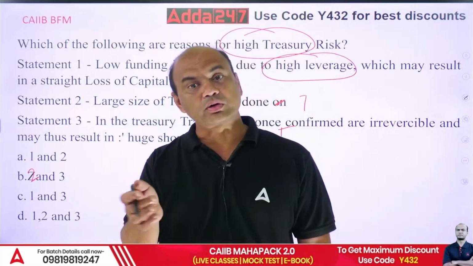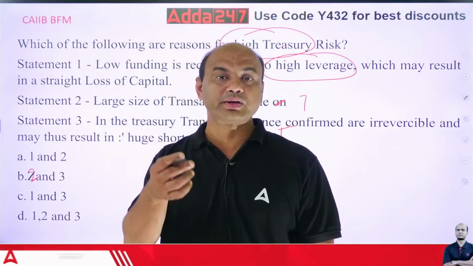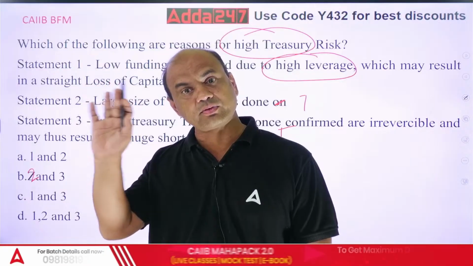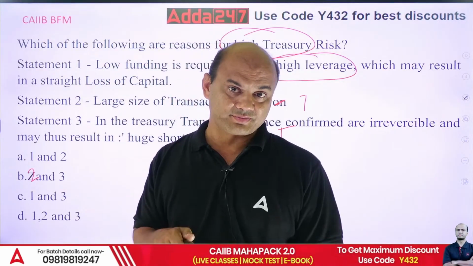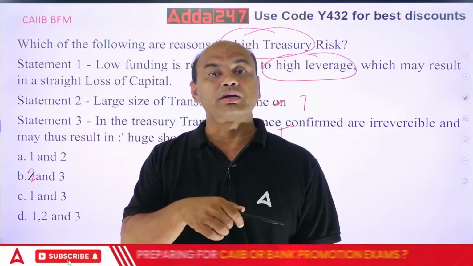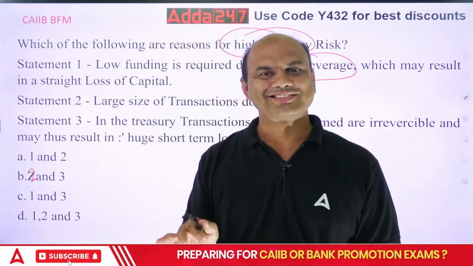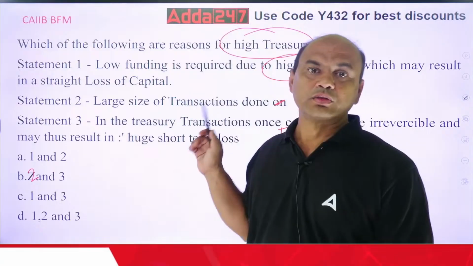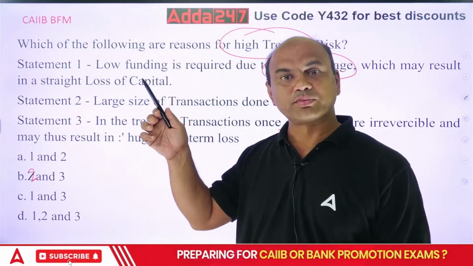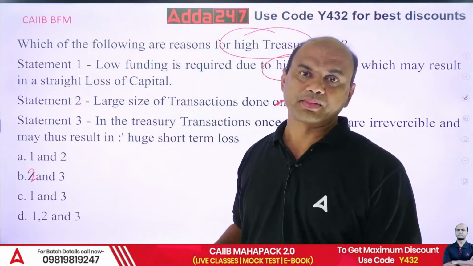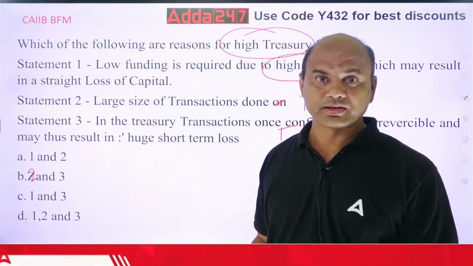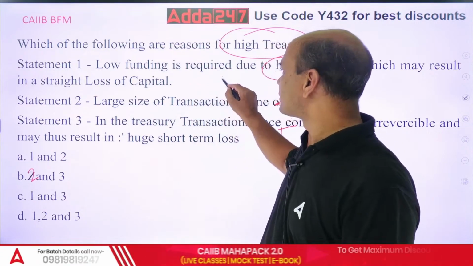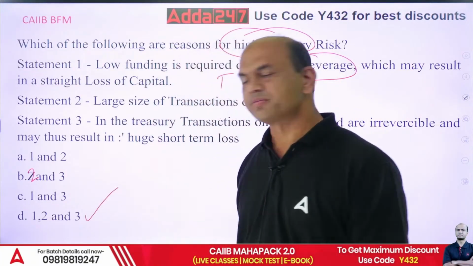Same thing you have in your stock trading also. Check stock trading, day trading. Those who are doing day trading, you'll get this, right? With a capital of 100 rupees, I can do a transaction of 1000. But if I suffer a loss, the full 1000 is to be paid from my pocket. I'll have to sell anything, my house. Okay? But I'll have to pay that. So same logic over here, treasury. Low capital and high assets. Because we trade, we don't keep it for a long time. At the end of the day, everything is sold many times. That's trading. But it carries high leverage, high risk. So this is also true. So 1, 2 and 3, all of them are true.